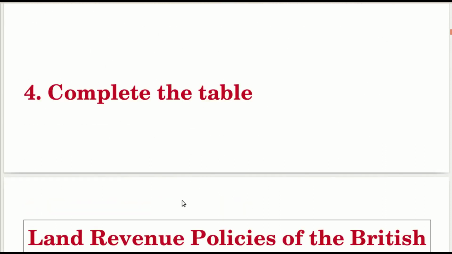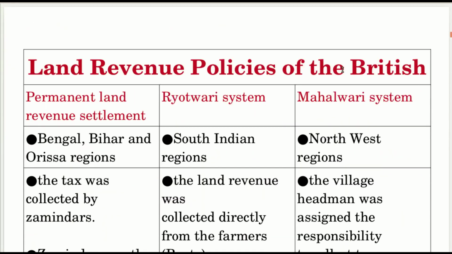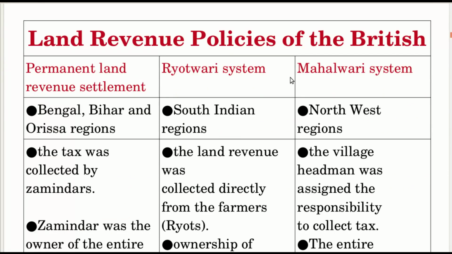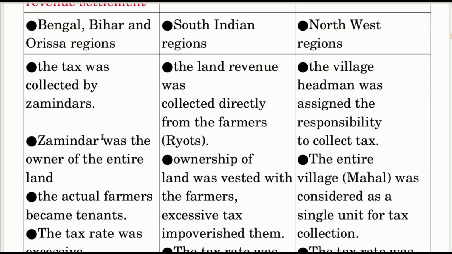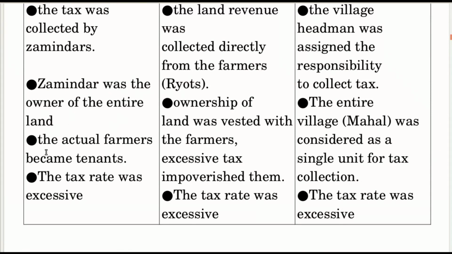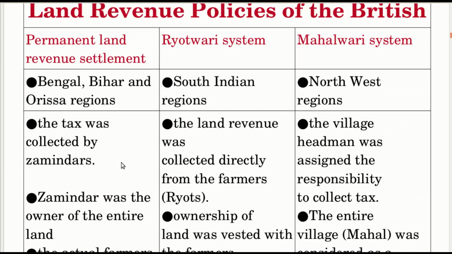Complete the table. Land revenue policies of the British: Permanent land revenue settlement, Ryotwari system, Mahalwari system. Permanent land revenue settlement: Bengal, Bihar, Orissa regions. The tax was collected by Zamindars. The Zamindar was the owner of the entire land. The actual farmers became tenants. The tax rate was excessive.